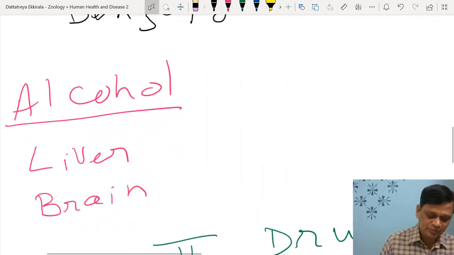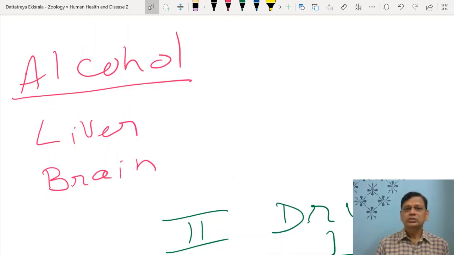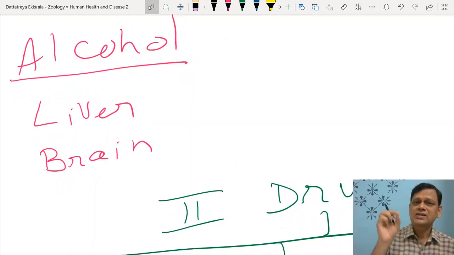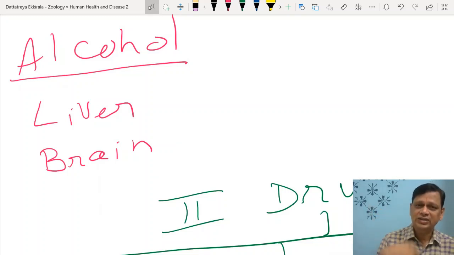And another problem is alcohol. Alcohol in different forms, whiskey, rum, gin, etc., maybe various types of beverages. And this alcohol, even in small dose, many of these drugs in small doses, occasionally they're used for some treatment, they're not dangerous. But once a person starts even for one time, subsequently that becomes a cause for continuation. This alcohol is getting converted to aldehydes and fats.